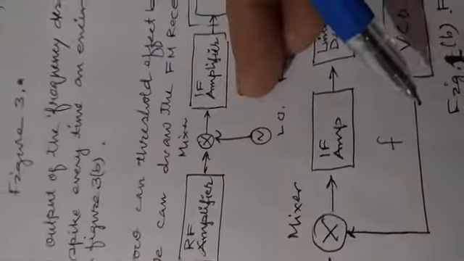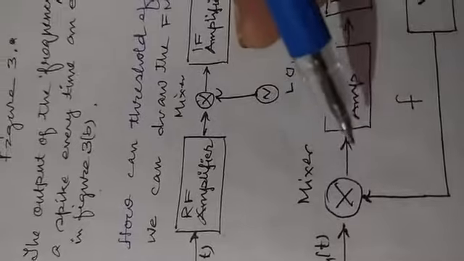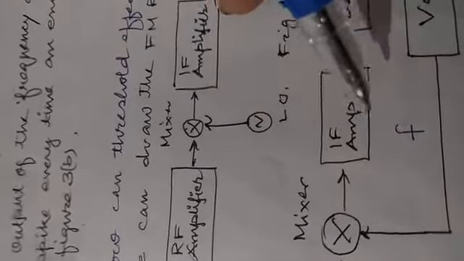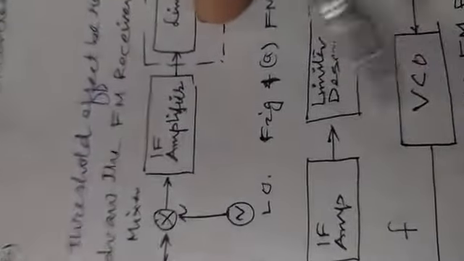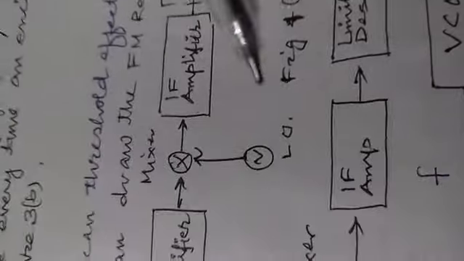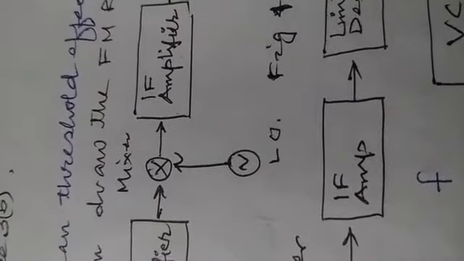So this output voltage is controlling the voltage controlled oscillator, and it generates a frequency accordingly which suppresses other noises. So by replacing the local oscillator with the VCO, we have minimum noise in the FM system. Thank you very much.